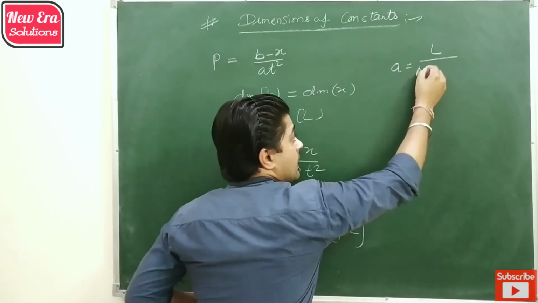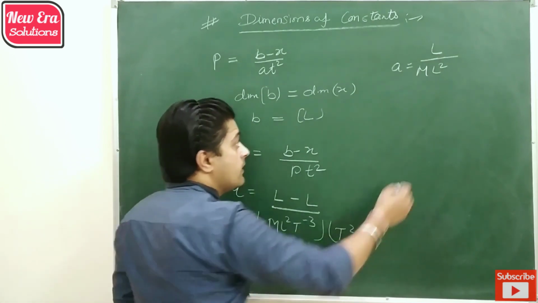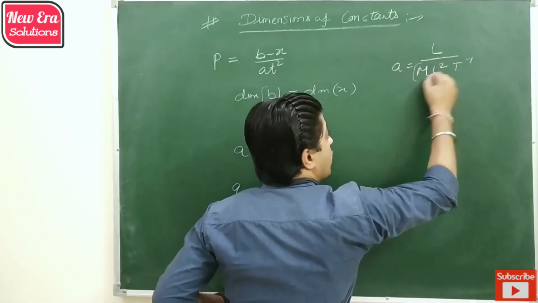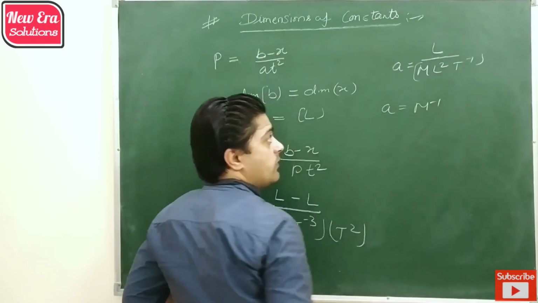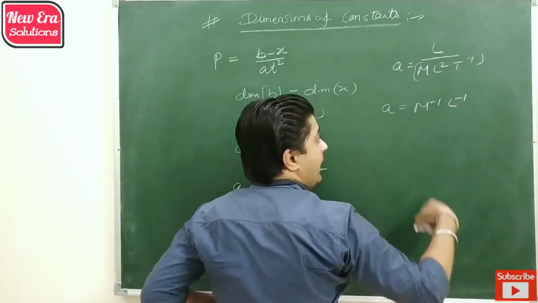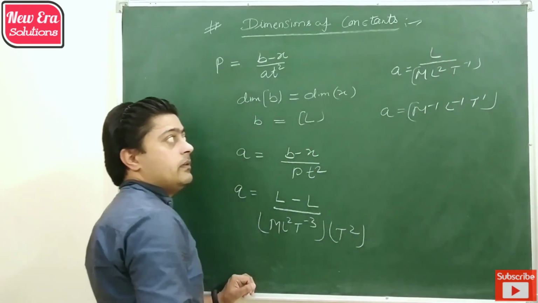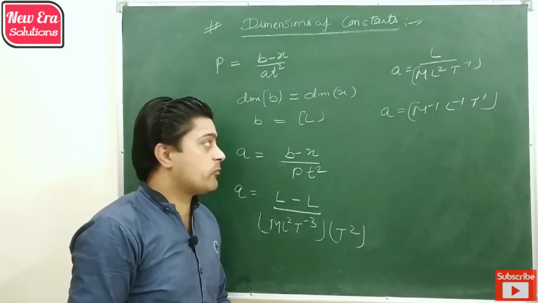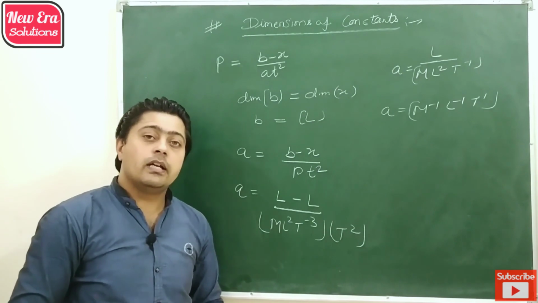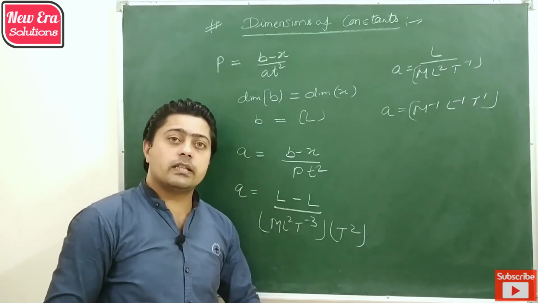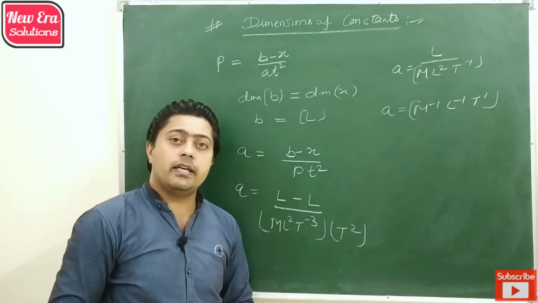M L square, and when bases are the same, powers are added, T minus 1. By simplifying it, we get M minus 1, L minus 1 and T plus 2, since T square becomes T minus 2 when it moves upward. So the dimension of A is M minus 1, L minus 1 and T 1. So by using the principle of homogeneity, we can find the dimension of any constant.